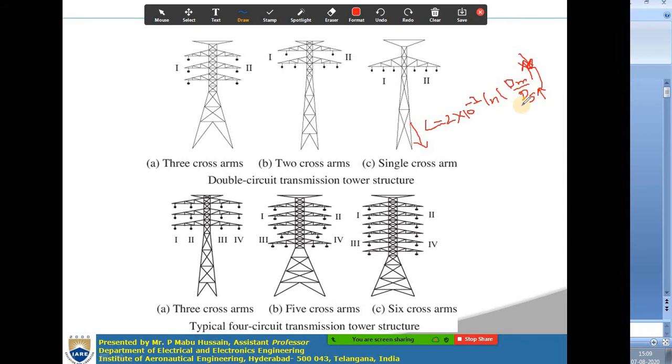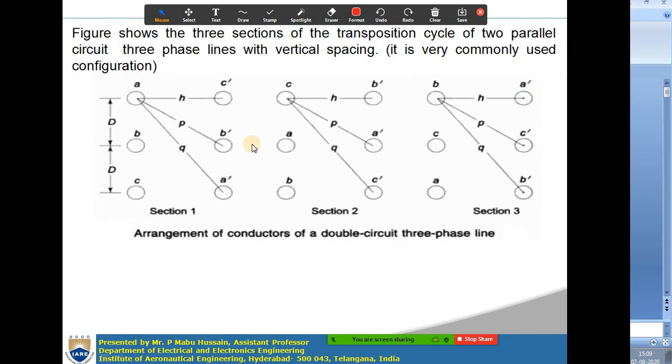How can you increase the self GMD and how can you decrease the mutual GMD while placing these conductors? A double circuit transmission line will be having 2 conductors for each phase. How will you arrange those conductors to get the low inductance? We will see it also. See here. This is the arrangement of conductors for a double circuit 3 phase line, with the transposition also taken into account.